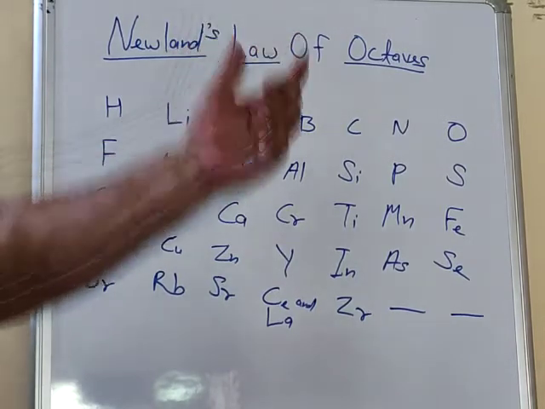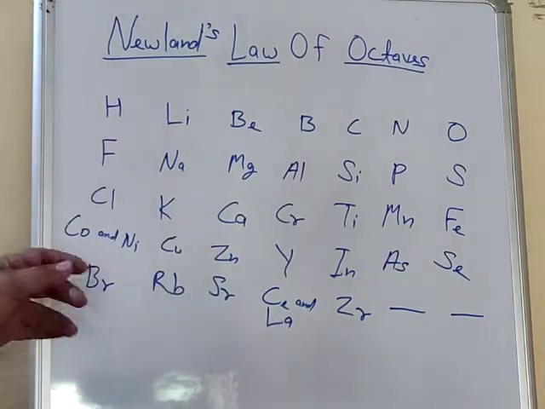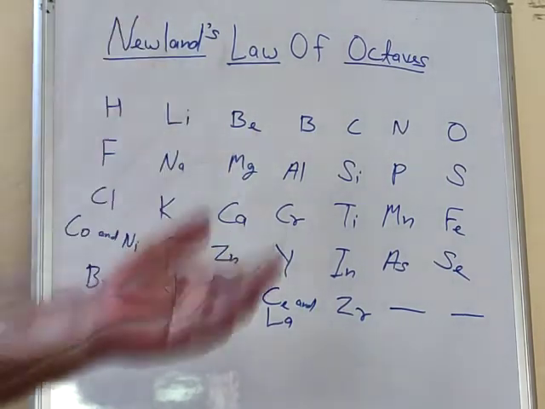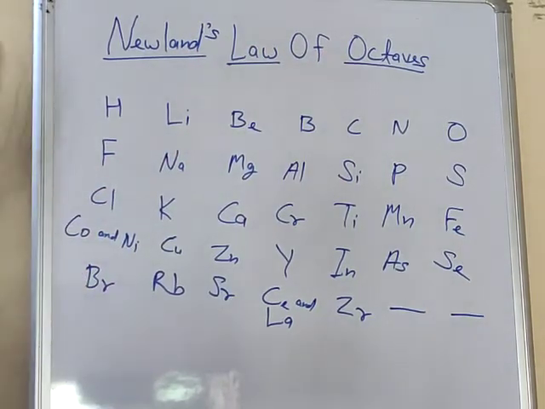What do you mean by octaves? Octave means 8, means every 8th. It depends on every 8th element. That's why its name is octave. Octagon you have seen in maths. Octagon means 8 sides. So oct means 8.